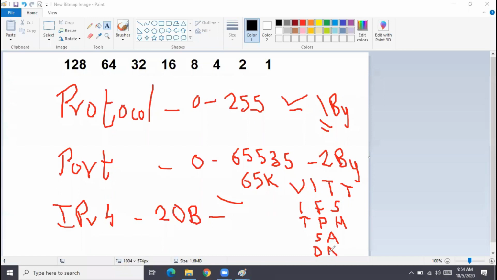So this is the altogether IP header, 20 byte. So this is 4 byte, 4, 4.